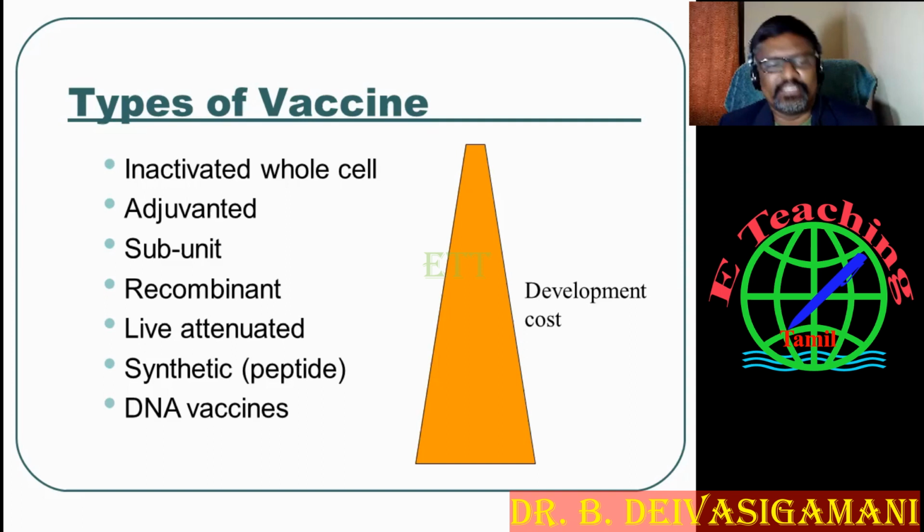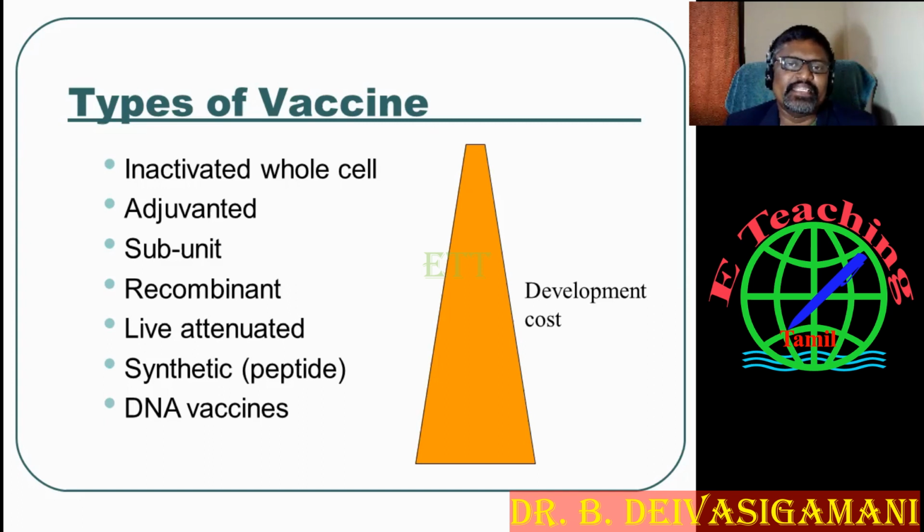So DNA vaccine. That recombinant vaccine develops more immune responses and enhances the immune responses in the system. So that type, recombinant types of vaccines, also is there. And live attenuated also is there. Live sample, live bacteria or live virus, we are going to inject. That also is a vaccine development type.